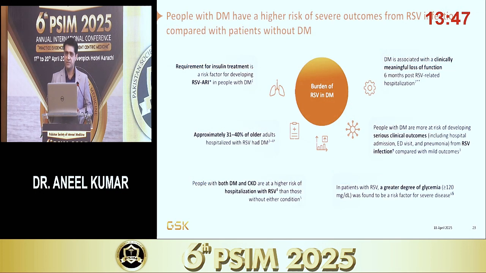Diabetes is an important risk factor for acquiring severe RSV infection, especially if diabetic patients are concomitantly having CKD. They tend to have a severe disease and they tend to have worse outcome as compared to the patients who don't have diabetes or CKD.